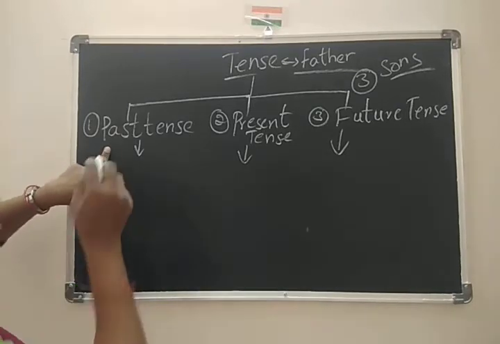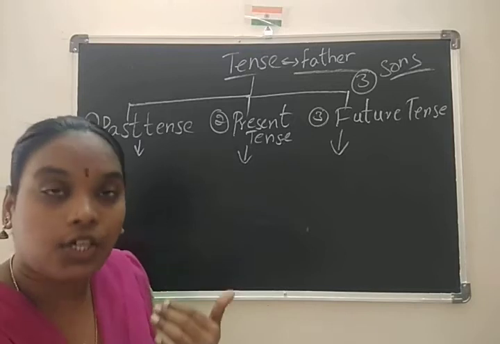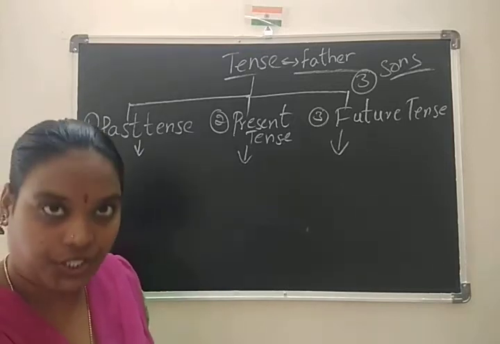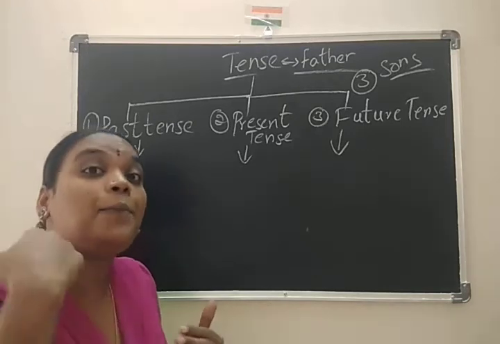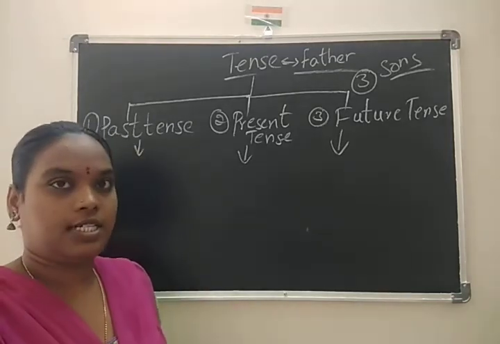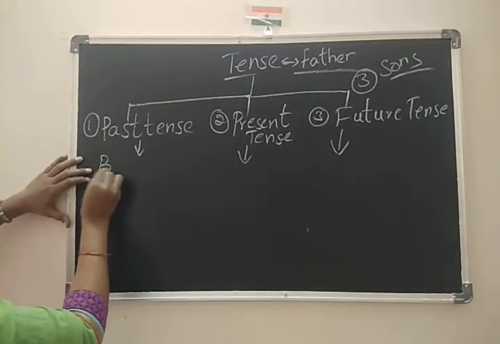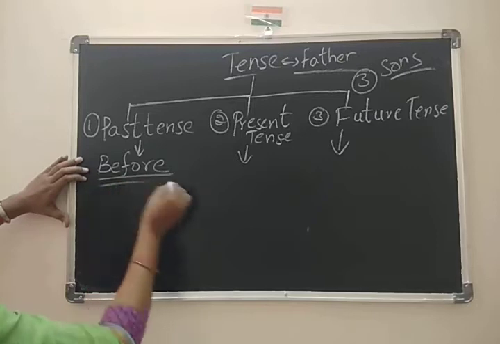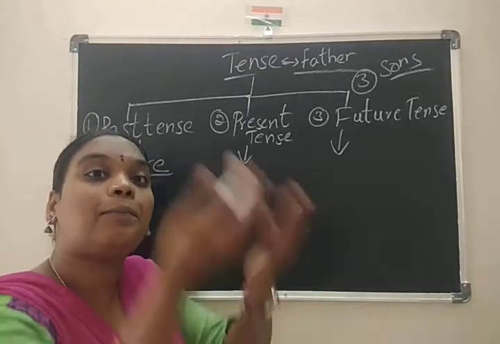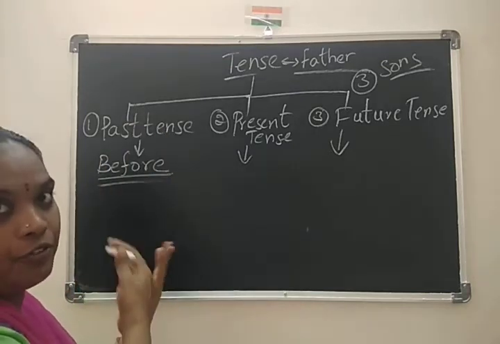Past tense. Children, past tense means we are talking about actions that are completed in the past. Here you can easily indicate this with the word before. Actions that are completed in the past means actions already completed before that.